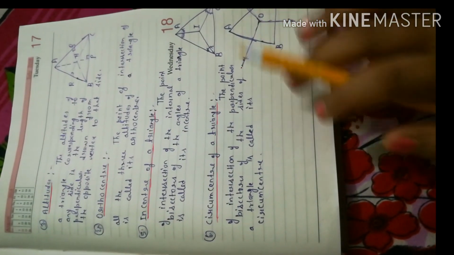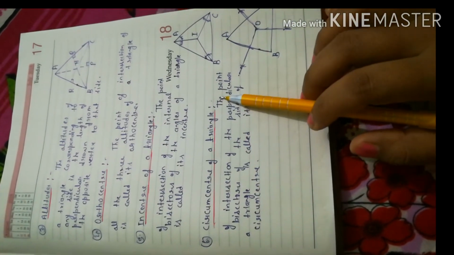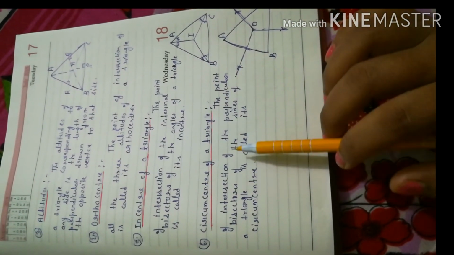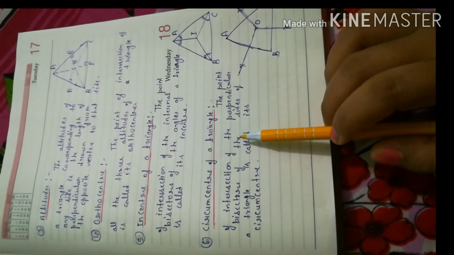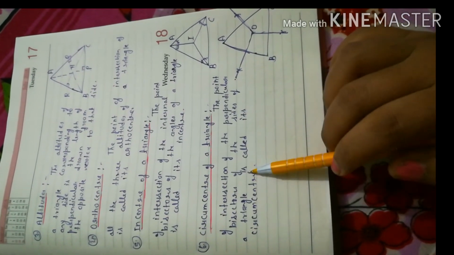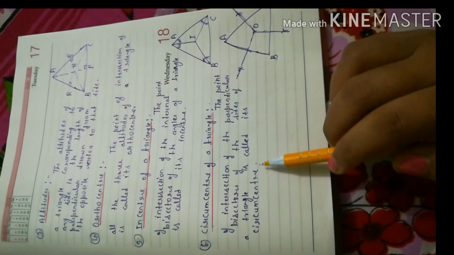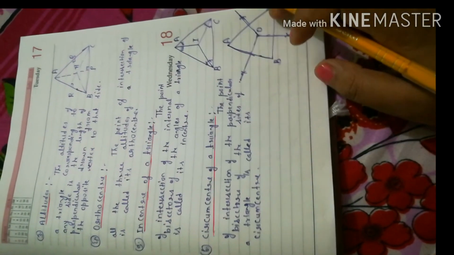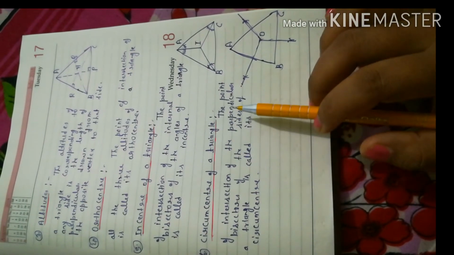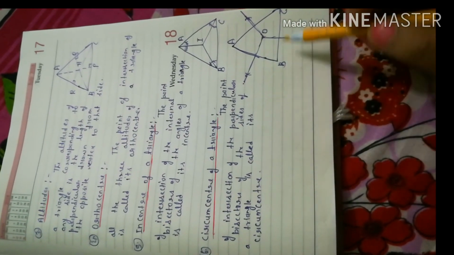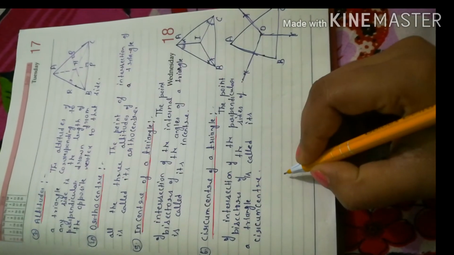Our next term is the circumcenter of a triangle. The point of intersection of the perpendicular bisectors of the sides of a triangle is called its circumcenter. Try to understand the meaning. The point of intersection of the perpendicular bisectors. All of you know how to draw the perpendicular bisector.